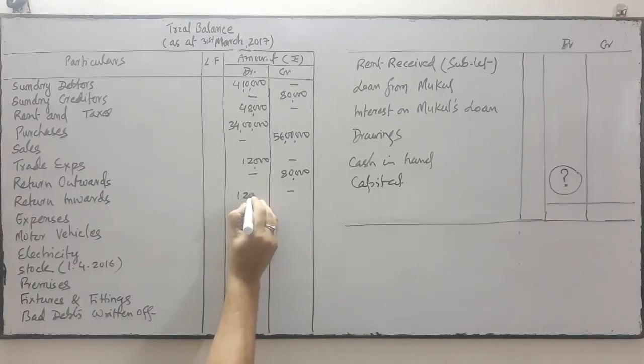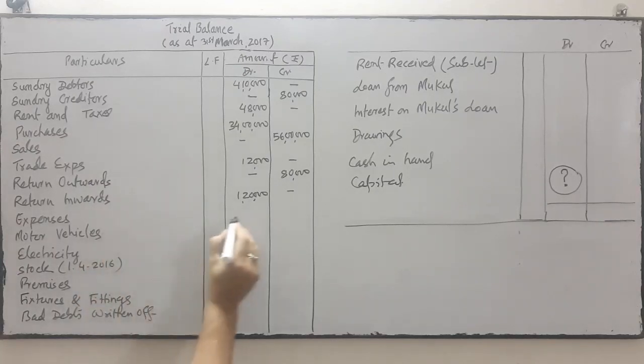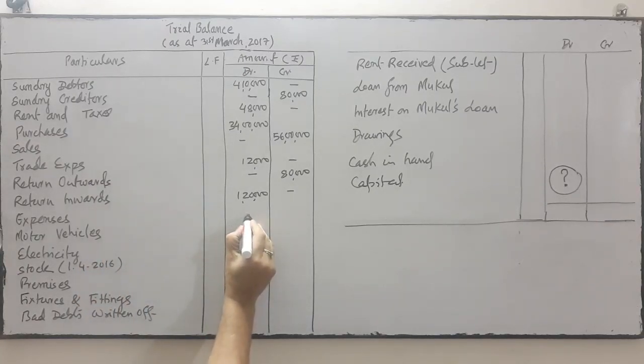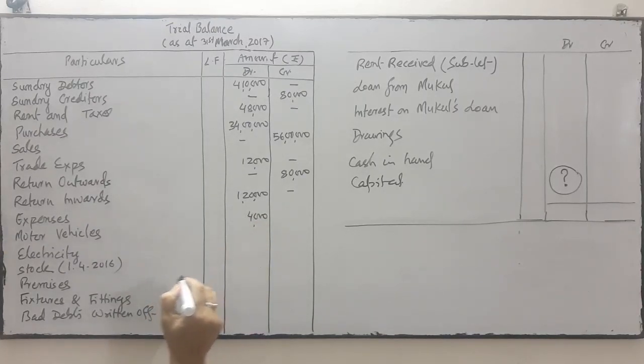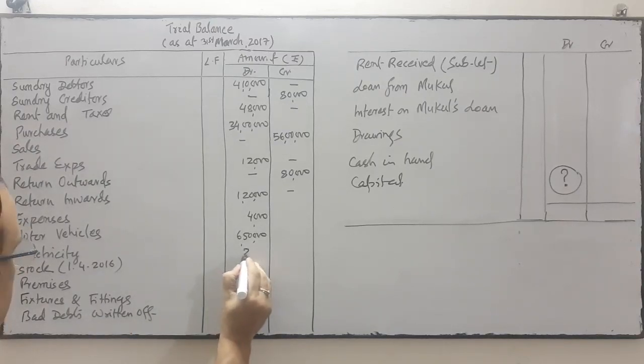Okay, expenses debit balance, expense always debit balance. Motor vehicles assets debit balance, because it's an asset, 6,50,000. Electricity is an expense, 25,000.